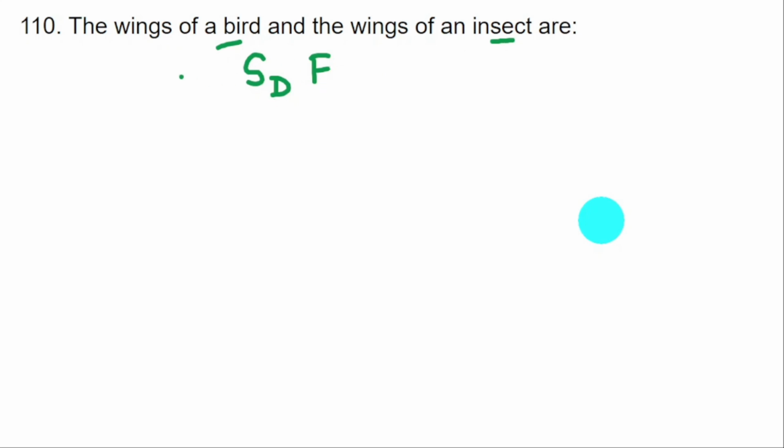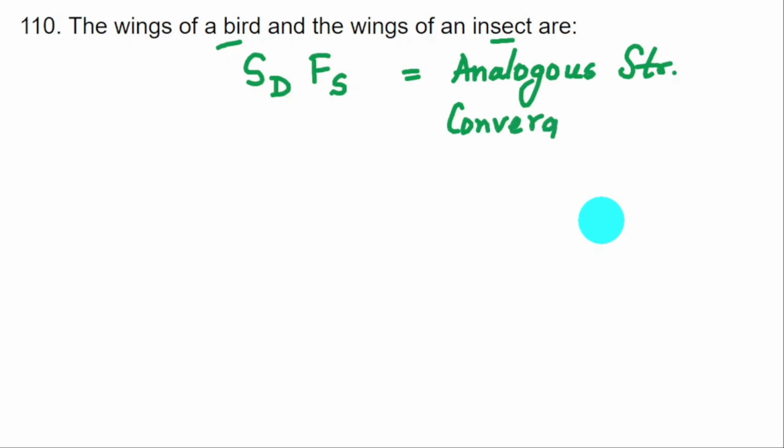What about the function? Wings of bird, wings is for flying. Wings of insect, again it is for flying. So function is same. So when the structure is different, function is same, such structures are known as analogous structures. And analogous structures indicate convergent evolution.